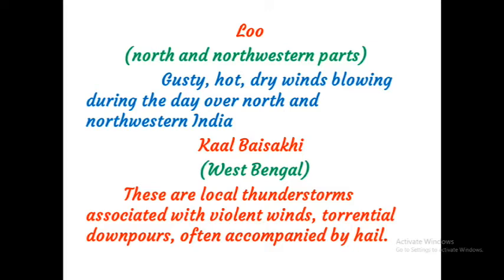These are local thunderstorms associated with violent winds, torrential downpours, often accompanied by hail. It is a violent wind, it is not silent. That is called Kal Baisakhi in West Bengal. And in the north and northwestern part of our country, there is one hot dry wind that is called Lu.